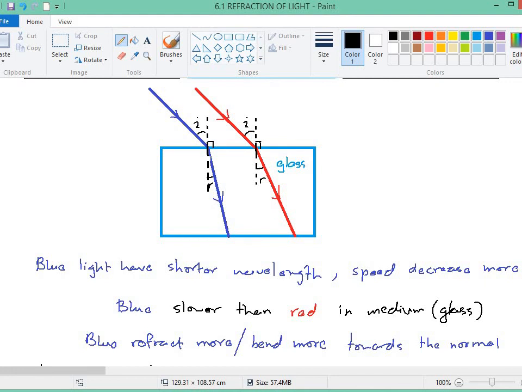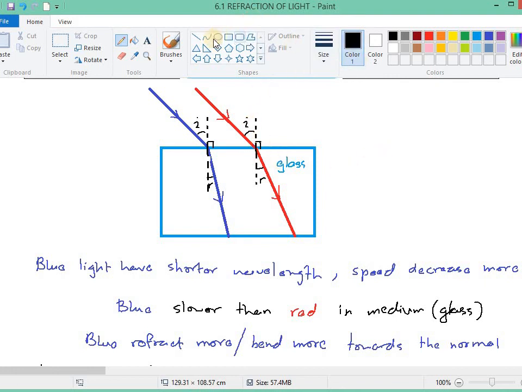Blue has a short wavelength, so when you go into the medium, it will move more slowly compared to red. If it moves more slowly, it can refract more. Refract more means the angle of refraction will be smaller. So you need to be able to make that connection.